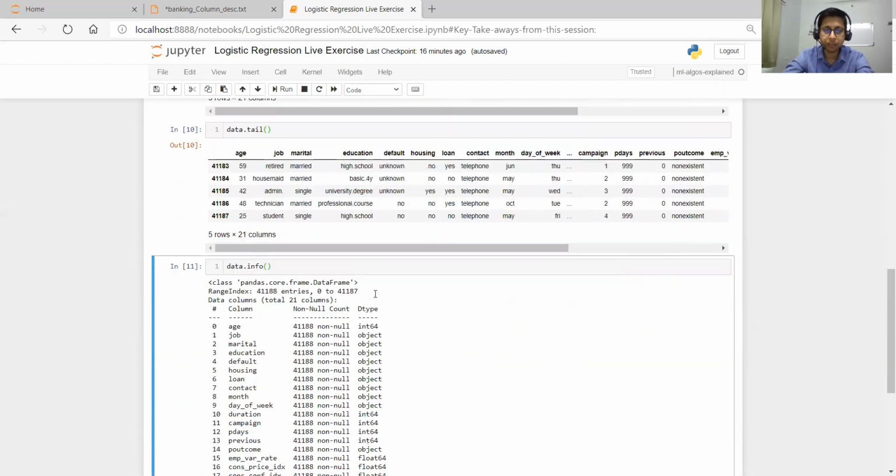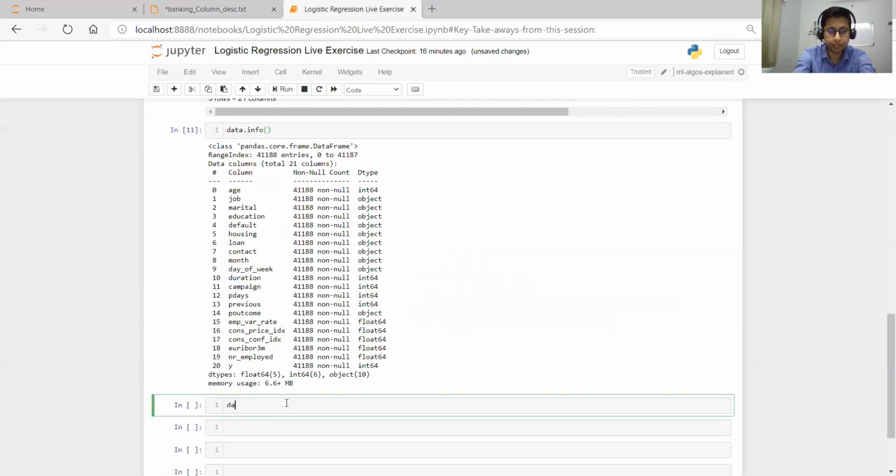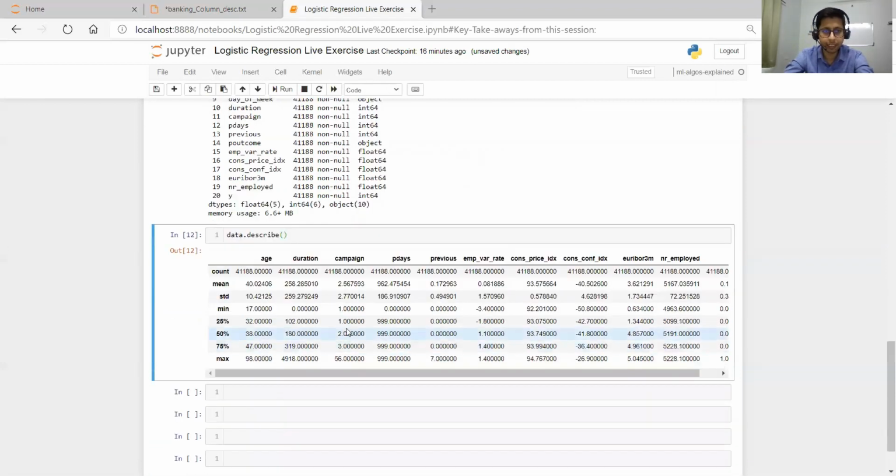Now let's move further and see some more analysis. We have seen info, and we have something called data.describe. If you describe the data, it will describe all the numeric columns. It will leave out object or categorical columns. So that's where we see age. Let's understand a little bit about this describe function.